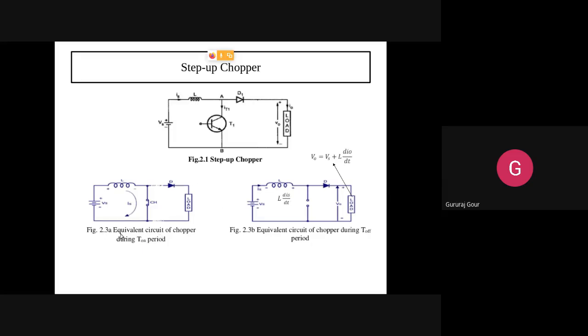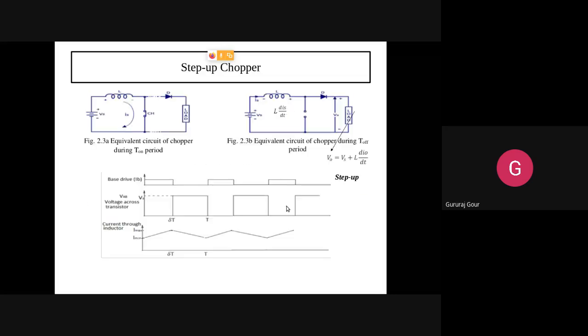Figure 2.3a shows equivalent circuit for this step up chopper when T1 is on. You can see here it has been shown by short circuit, means T on period. Figure 2.3b shows equivalent circuit of this step up chopper during T off period when T1 is off. Let us try to understand the operation here with the help of waveforms. So two things are there. So this is the base drive when it is on, when T1 is on.